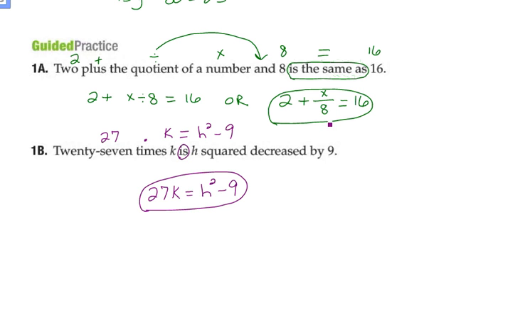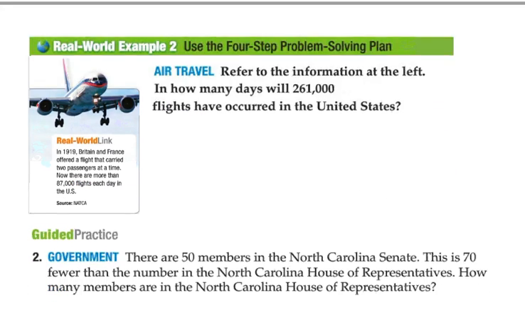This is the better answer because, again, it's kind of like with the multiplication where we try to stay away from a multiplication sign. Here we try to stay away from division by actually writing it as a fraction, understanding that fractions are actually dividing the numerator and the denominator. And then there's 1b. Again, 27 times k, I didn't put that multiplication sign in there, is 8 squared decreased by 9. Okay, again, just getting used to translation.